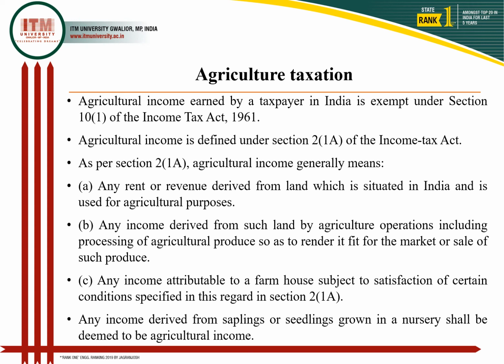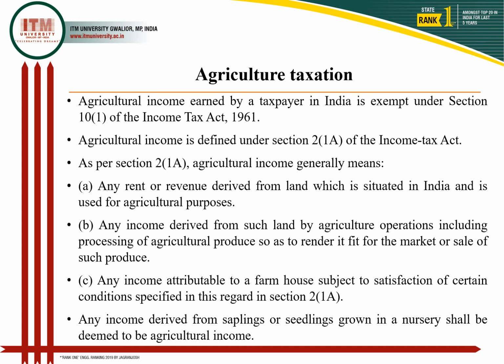First, any rent or revenue derived from land which is situated in India and is used for agricultural purposes. Means any land which is used for agricultural purposes, if you are earning rent over that, this rent or revenue, any income generated from such land is considered agricultural income and is exempted from income tax.